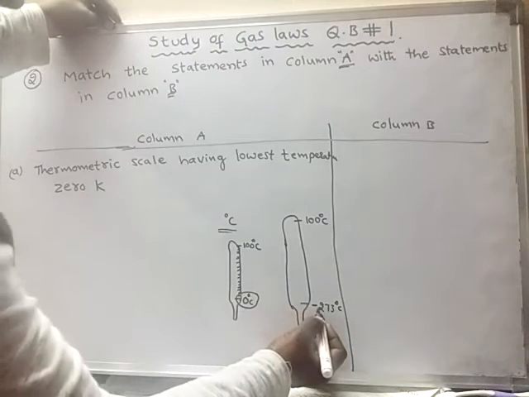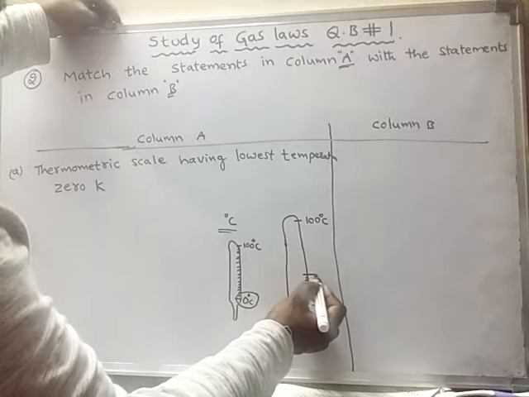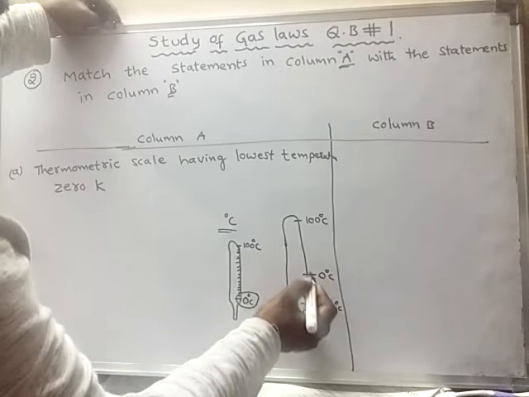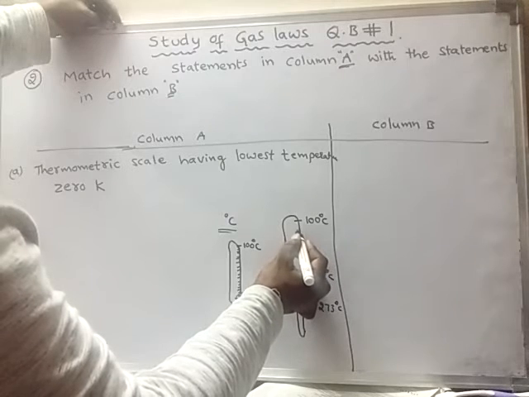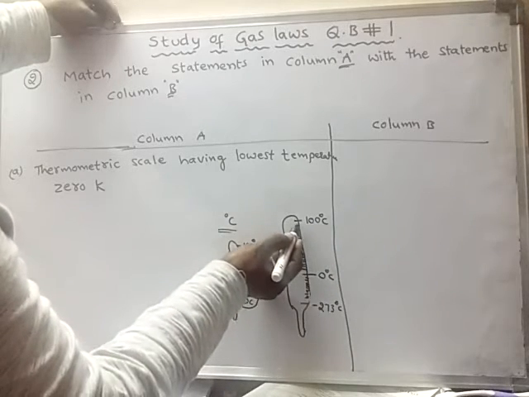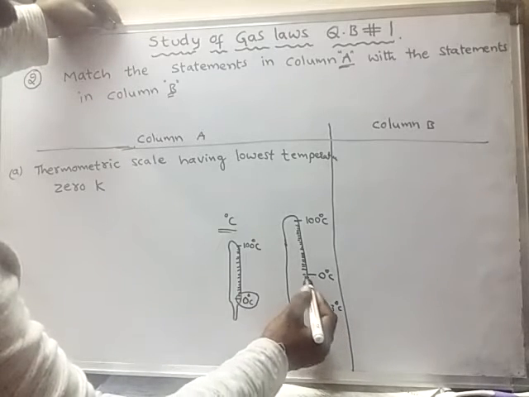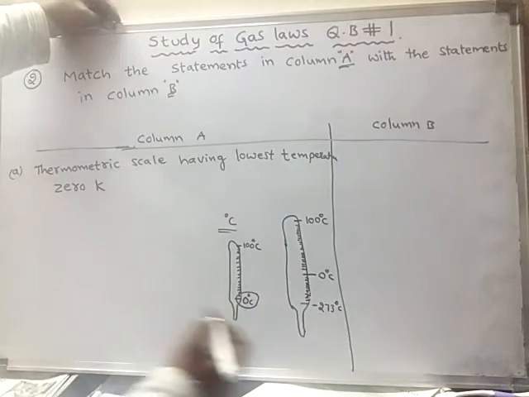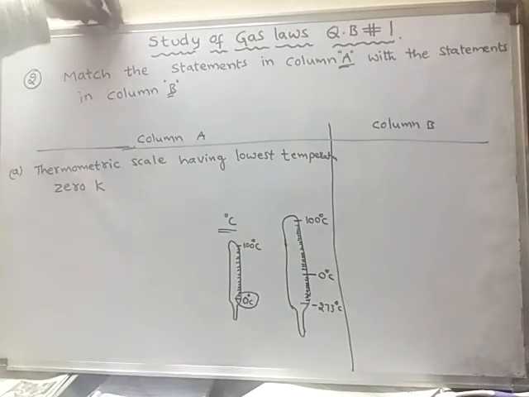It rises, somewhere it is 0 degrees centigrade, and above that it goes up to 100. So below 0 degrees centigrade there are 273 divisions, and above 0 degrees centigrade there are 100 divisions.